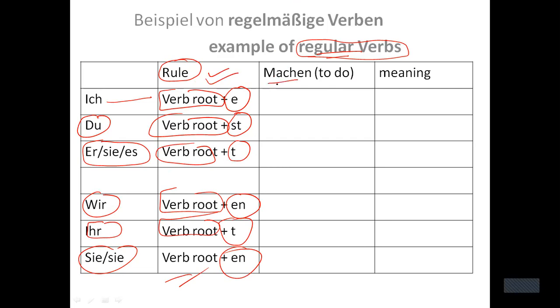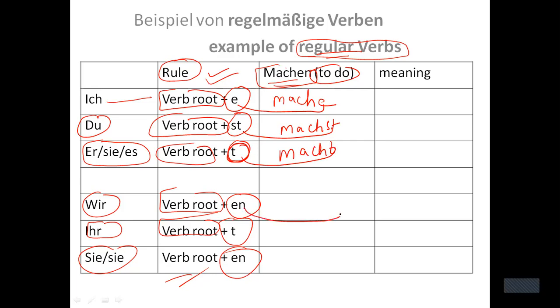And machen is one of the examples of a regular verb, which means to do, right? So if I need to conjugate the verb machen, the verb root is mach, and I have to add the ending e, so mache. Here I have to add the ending st, so machst. With er, sie, es I have to write t as an ending. So the answer would be macht.